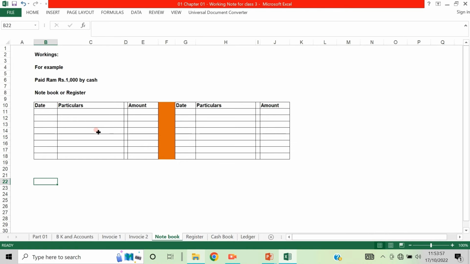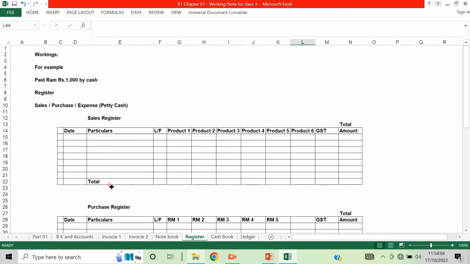It maybe means just a limited few entries only, so it can be recorded in a notebook. Whereas in a register, if the number of entries is large, they are kept in individual registers. Suppose it is a sales register, and there are many items: product number 1, 2, 3, 4, product 3, 5, like that, and GST and total amount.